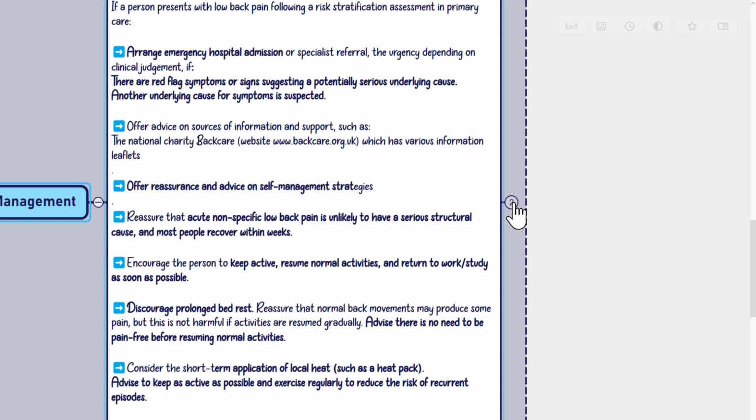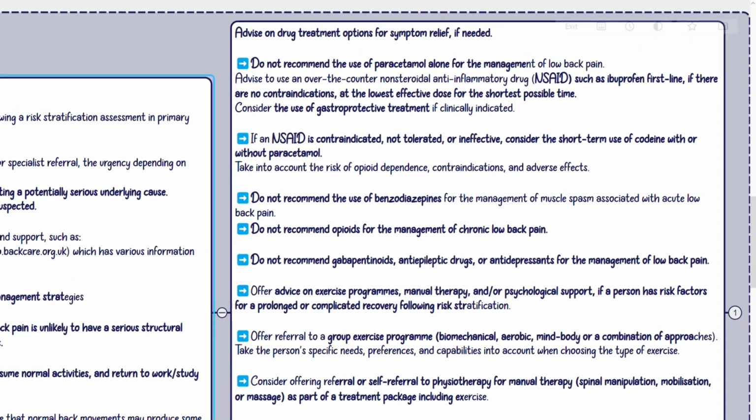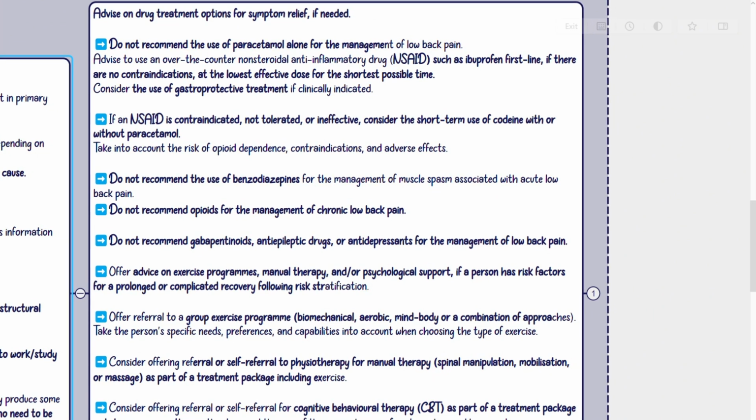Consider the short-term application of local heat, such as a heat pack. Advise to keep as active as possible and exercise regularly to reduce the risk of recurrent episodes. Advise on drug treatment options for symptom relief, if needed. Do not recommend the use of paracetamol alone for the management of low back pain. Advise to use an over-the-counter nonsteroidal anti-inflammatory drug, NSAID, such as ibuprofen first line, if there are no contraindications, at the lowest effective dose for the shortest possible time. Consider the use of gastroprotective treatment if clinically indicated.